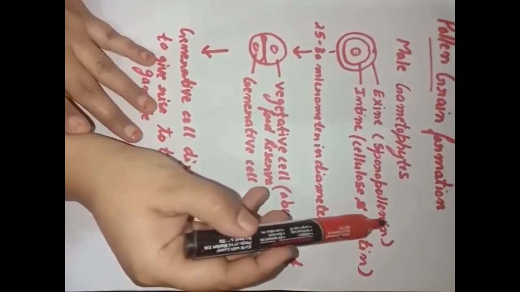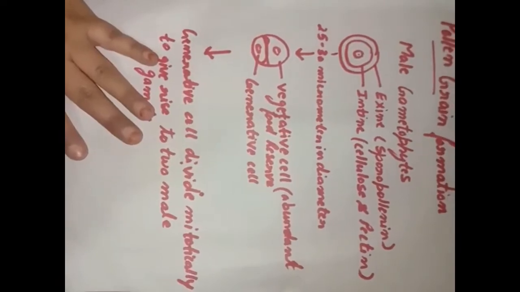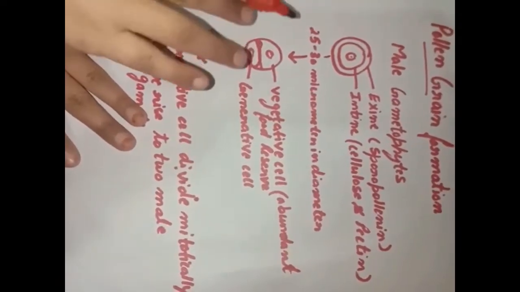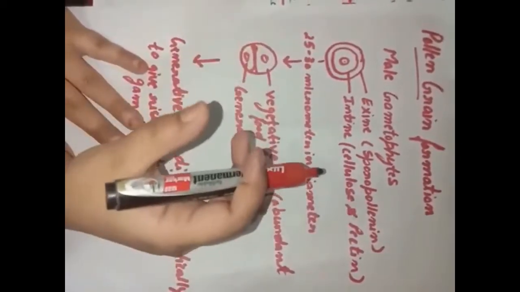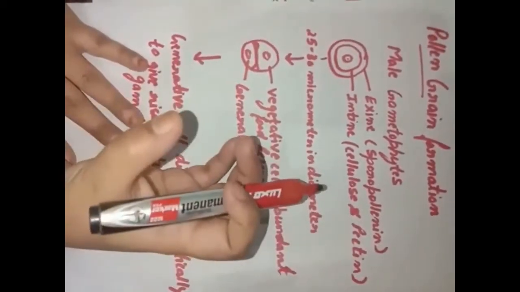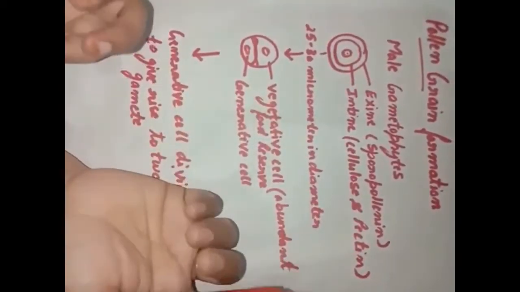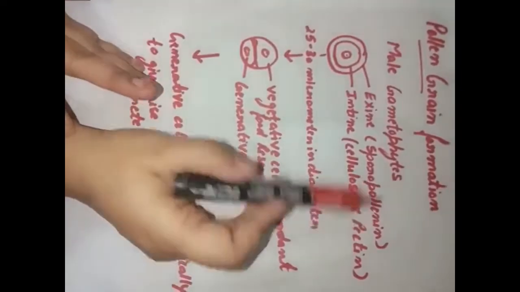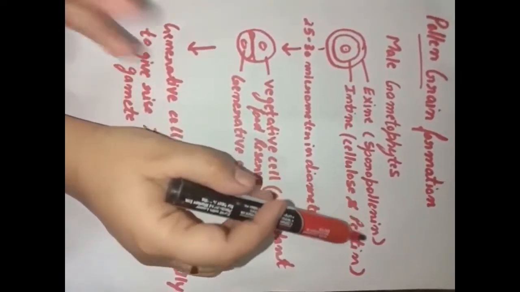Sporopollenin is the protein that cannot be degraded by any enzyme. Clear? So it will help for the protection of the pollen grains in any harsh condition, in alkaline medium, in acidic medium, or in any physical process, anything, it will protect the pollen grains. So that's why pollen grains are also preserved as fossils.